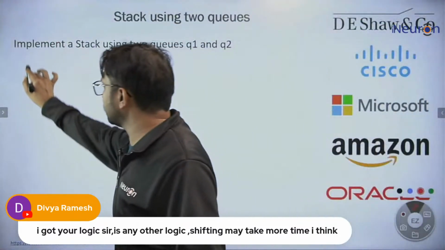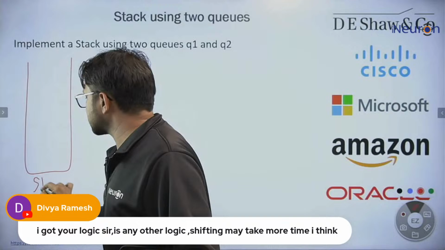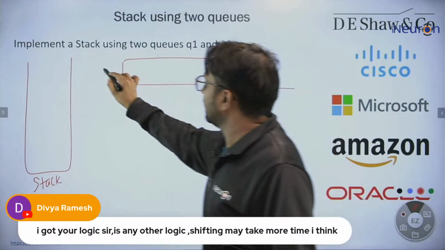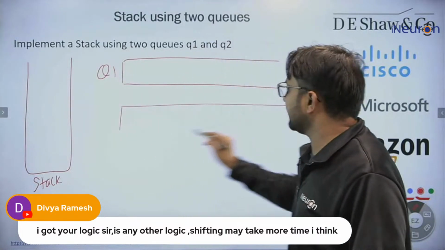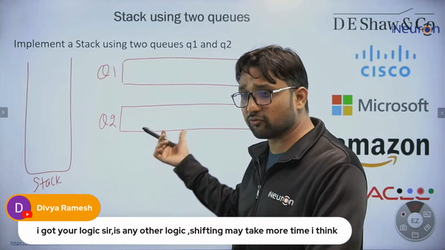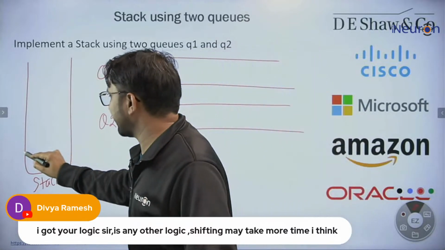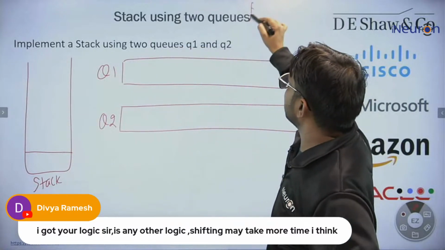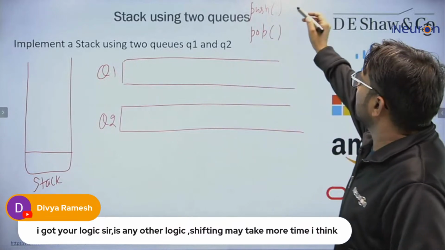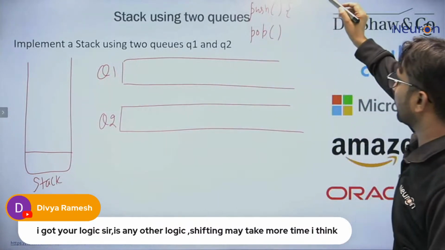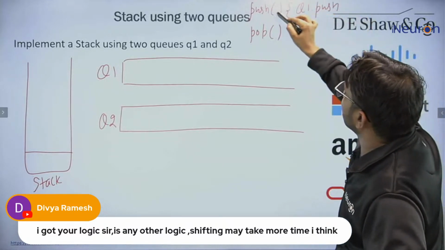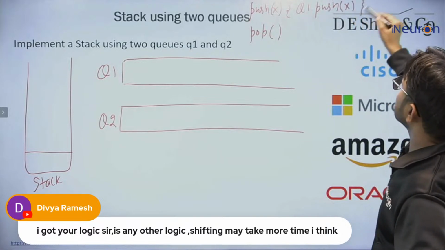Again, let's start. We need to implement this stack, and we are provided two queues for that. This will be a little complicated, but yes, this will also work. I'm sharing another method. You please verify whether this is working fine or not. We need to perform two operations, push and pop. The push operation, according to this second method, will be the same. This will not increase the complexity. We just push into q1 whatever element we want to push, x, let's suppose. That's it, push is done.